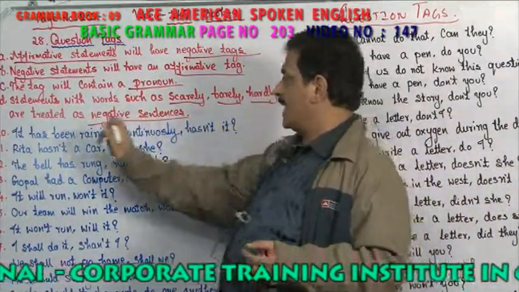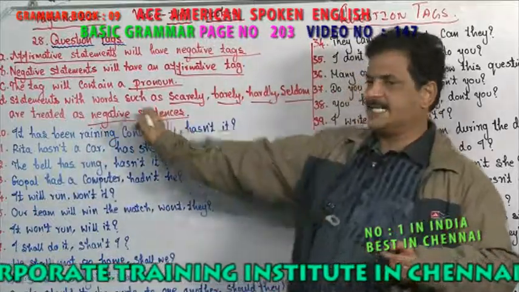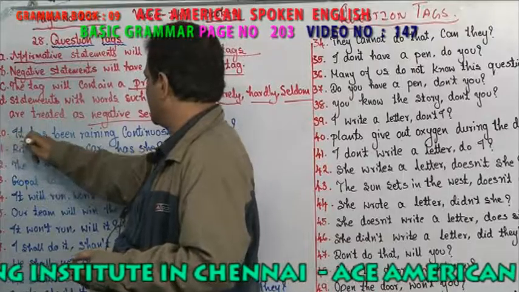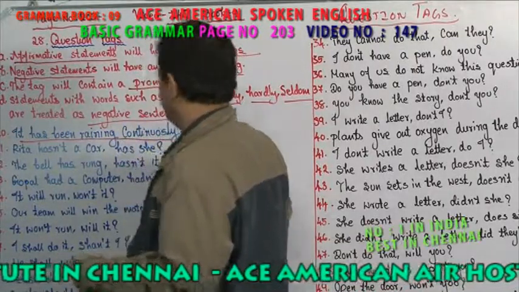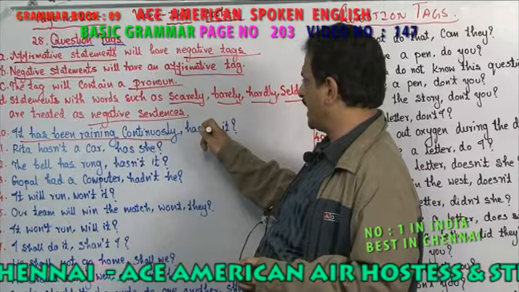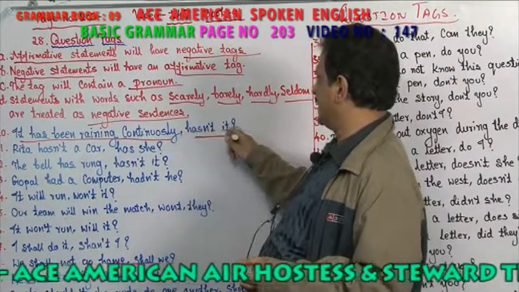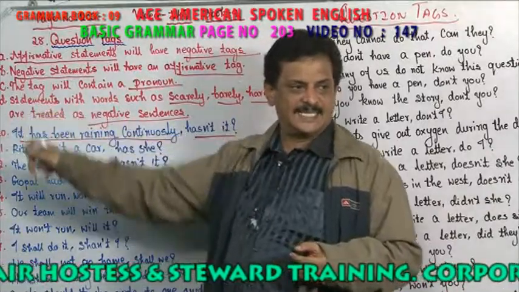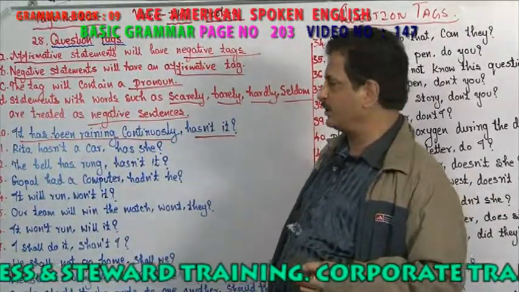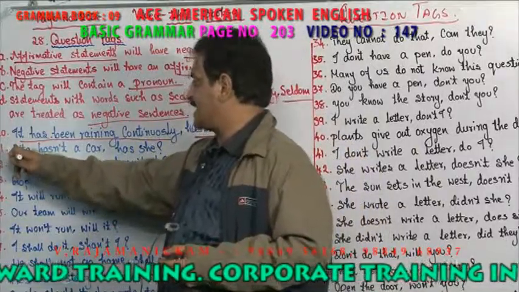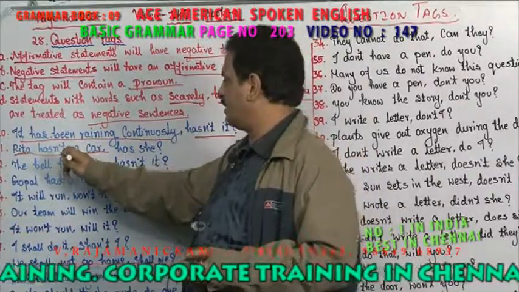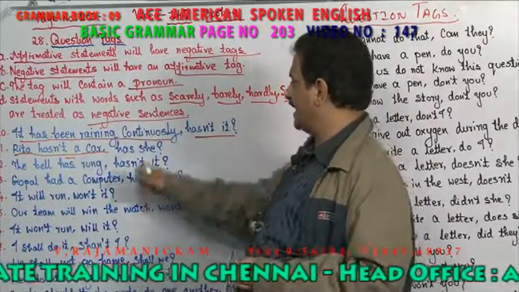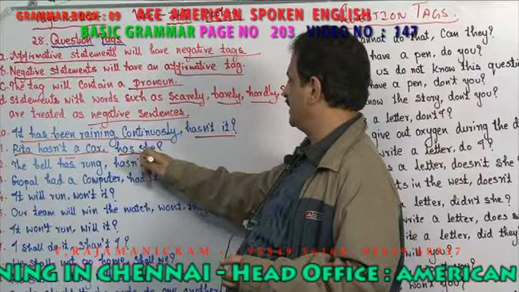For example, now, it has been raining continuously. Is it a positive or negative sentence? Positive sentence. So, you are using a negative tag, hasn't it? Why are you using "has"? Because "has" is given here, right? "Has" in "it". So, if it is positive, you have to use the negative tag. Rita hasn't a car. What sentence is it? Negative. So, what is the positive tag? Has she. "Has she" becomes a positive.